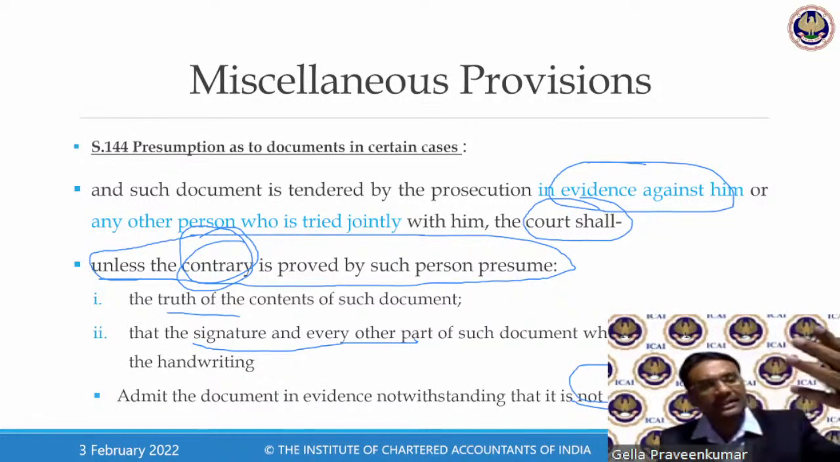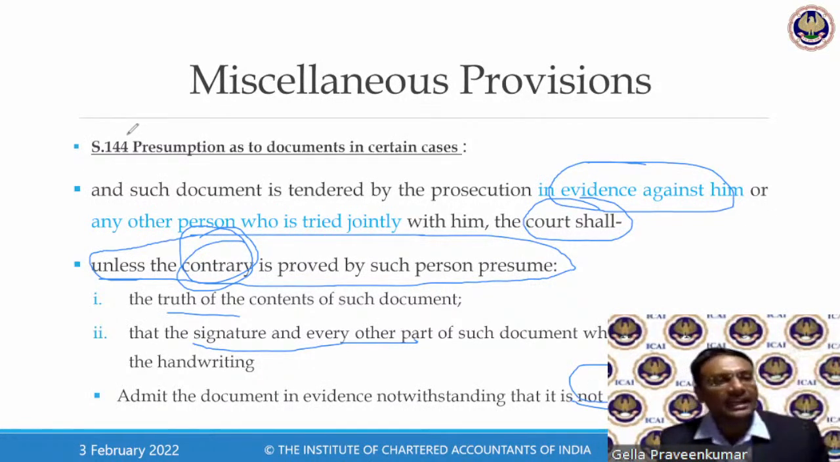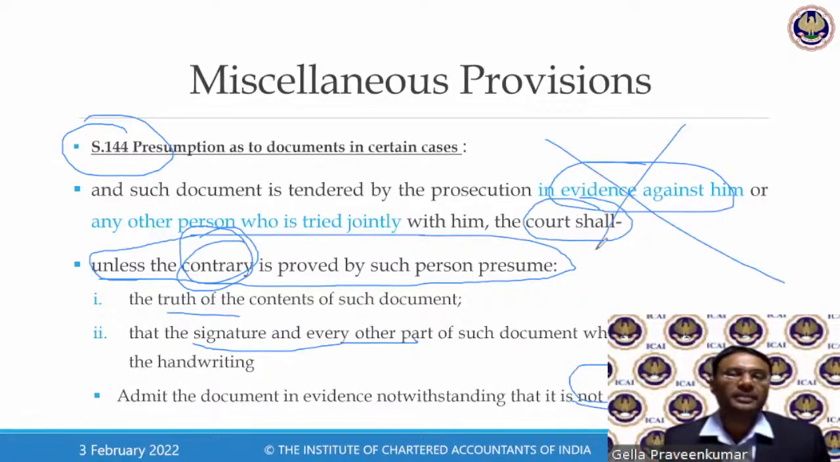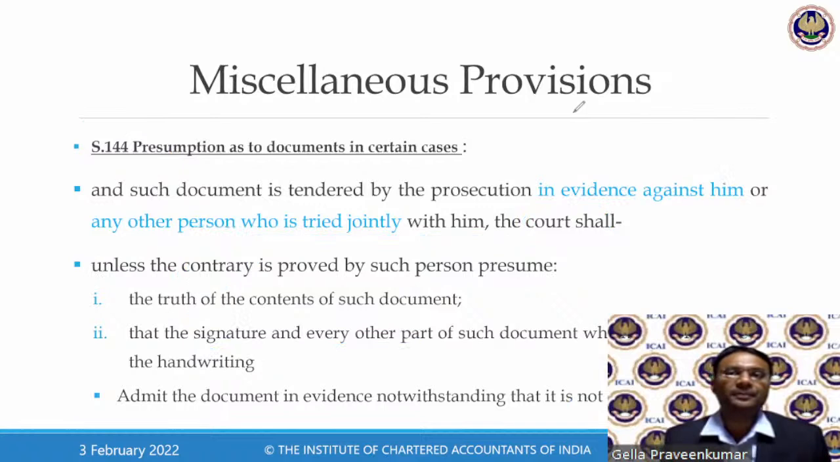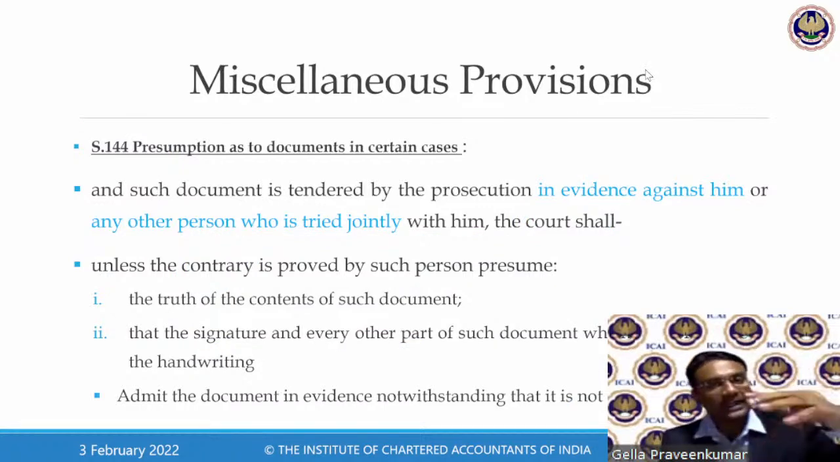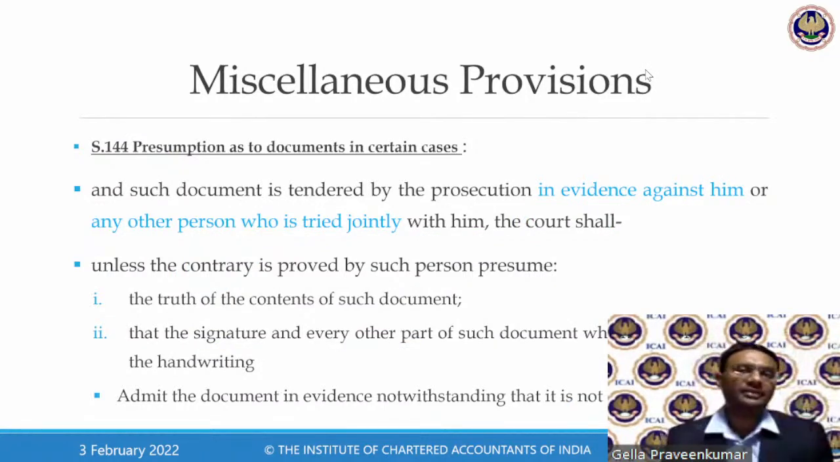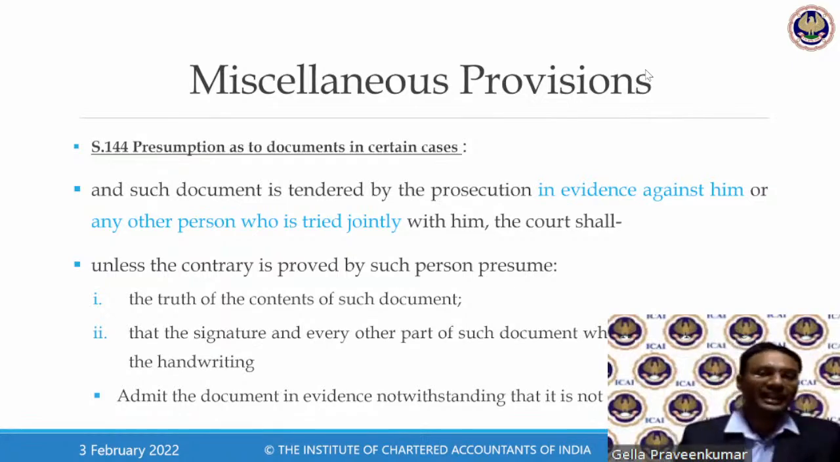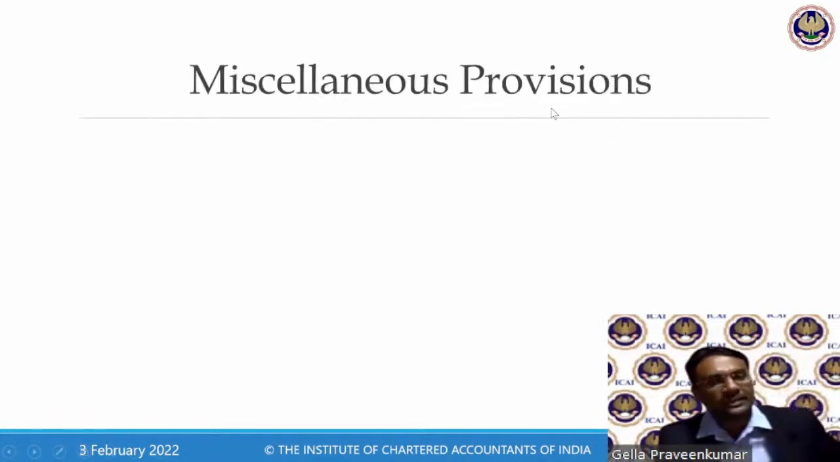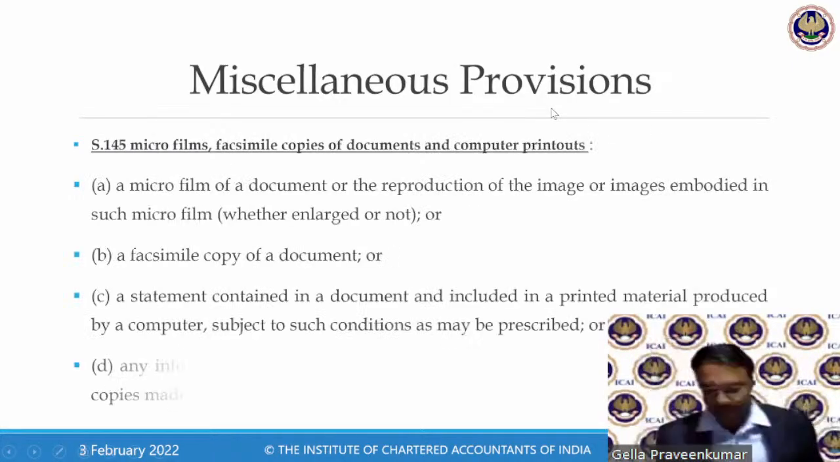Whatever be the reasons I have, I can put across under Section 144 to say that no, this cannot be taken as evidence. So here, the officer cannot blindly take that as documentary evidence for the purpose of putting the assessee concerned to trial. This is what Section 144 talks about.